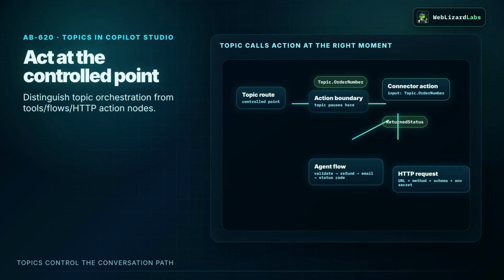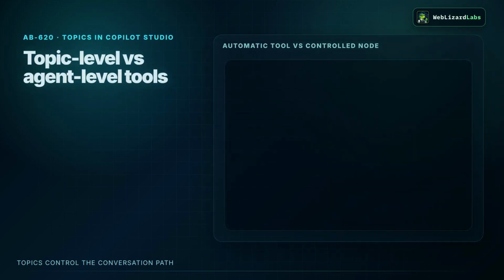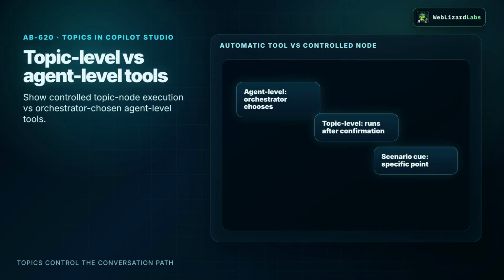If the work is more than one step, the topic can call an agent flow. A refund might need to validate the order, initiate the refund, send a confirmation email, and return a status code. The topic should not try to hold all of that process in line. It passes clean inputs to the flow, waits for the response boundary, and then routes based on the returned output.